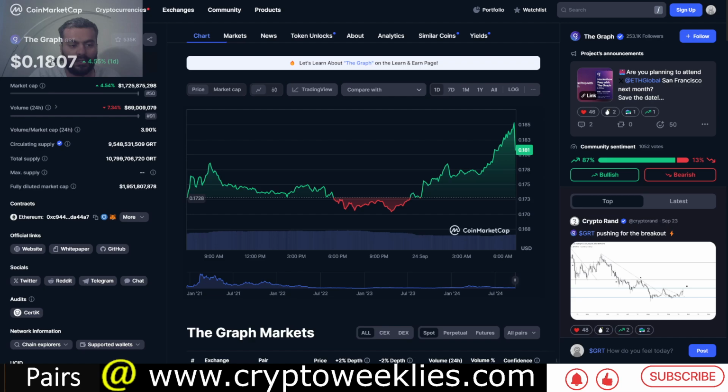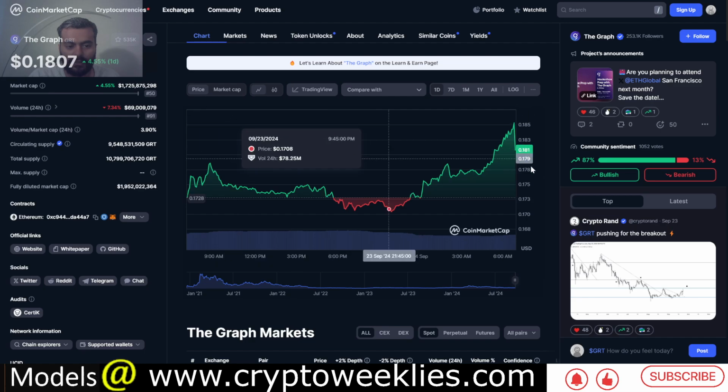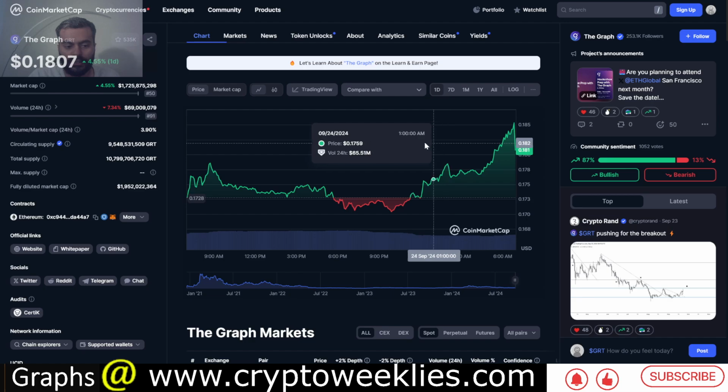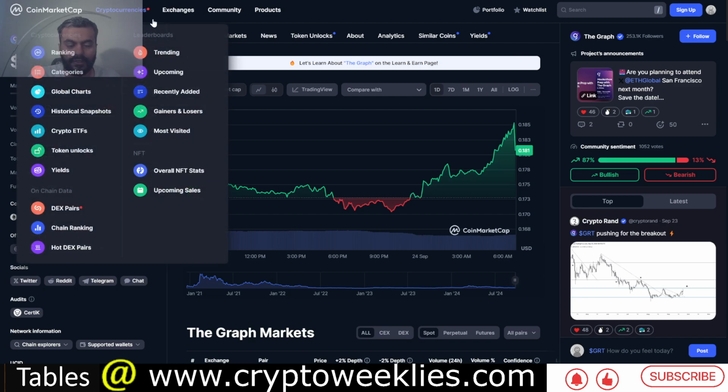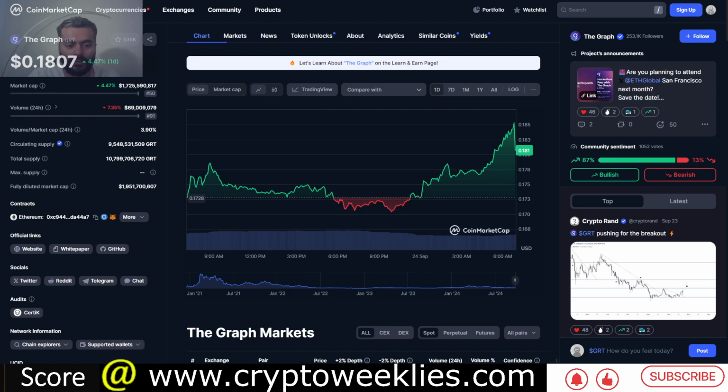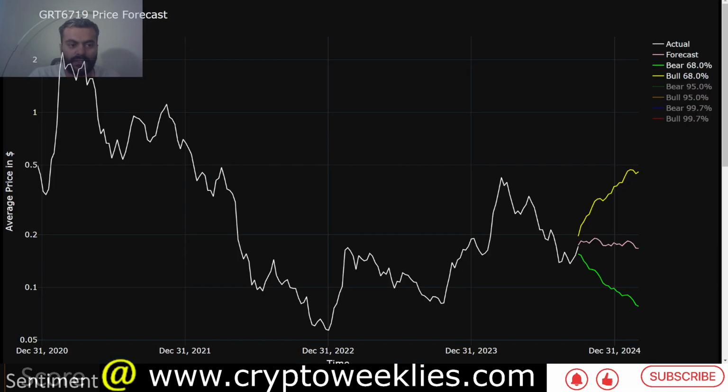The 18 cents valuation currently by market cap ranked number 50, fully diluted market cap at around $1.9 billion, current market cap around $1.7 billion. In terms of tokenomics, of the total supply of 10.8 billion, 9.5 billion are in circulation. This particular crypto does not have a max supply.